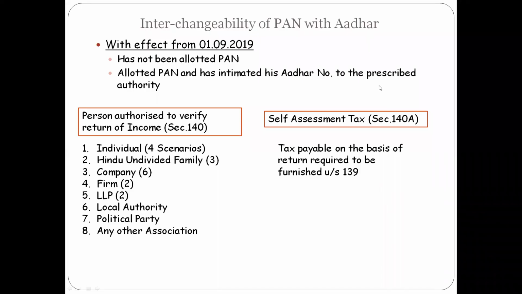Our final topic of discussion would be when is it interchangeable? That is PAN and Aadhar. When can a PAN be interchanged with Aadhar? With effect from 1/9/2019, one, when a person has not been allotted PAN. Second, has been allotted PAN and he has intimated his Aadhar number to the prescribed authority. So in these two scenarios, Aadhar number can be used in the places where PAN was made mandatory.